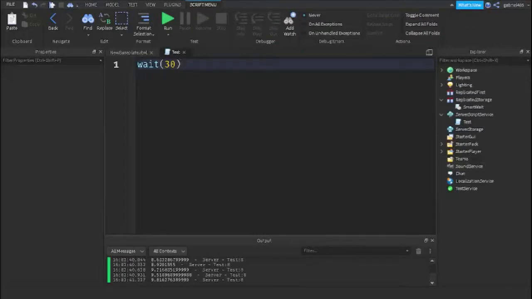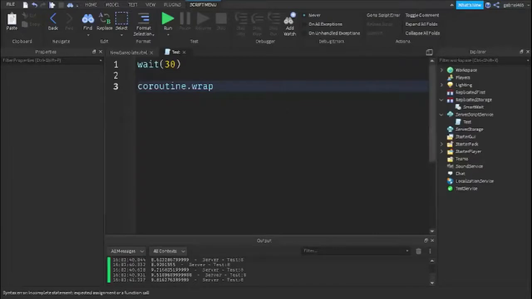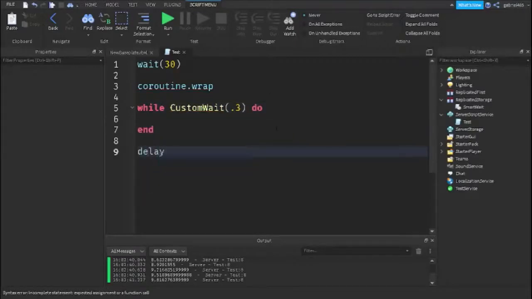And that's pretty much it, guys. If you don't want to use the thread module, you could always invest your time in coroutines, but I think the thread module is just neater, and you actually have delay repeat, which is very nice. If you don't want to use the while custom wait thing, you could use delay repeat, which is the same exact concept, and they both work pretty well. While custom wait is the same as delay repeat. That's all I want to say.